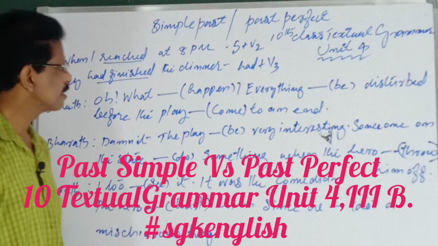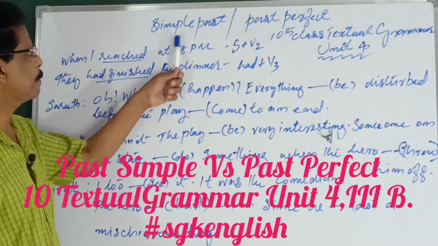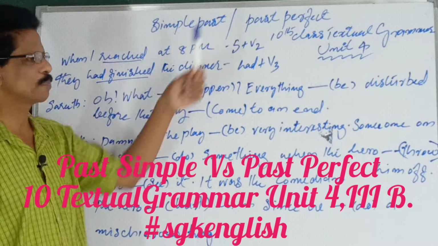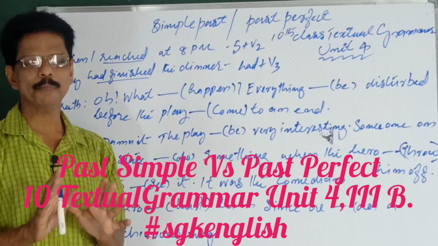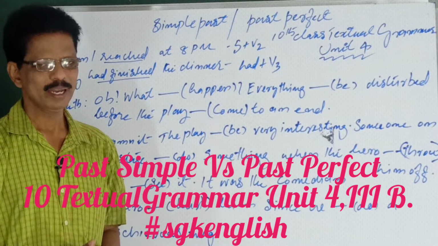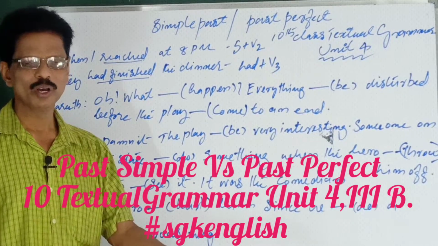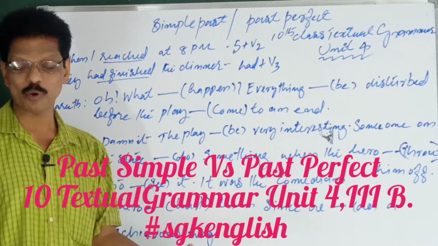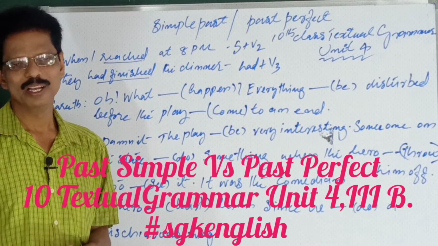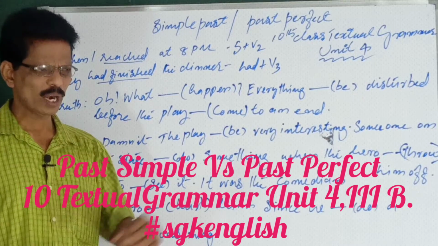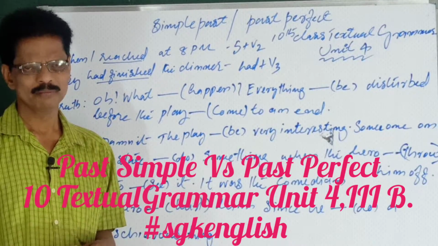Actually we study simple past and past perfect. As you know, whatever happened in the past is simple past. It can be one period before, a few minutes before, one day before, one year, even centuries before. So he came to visit me an hour before.